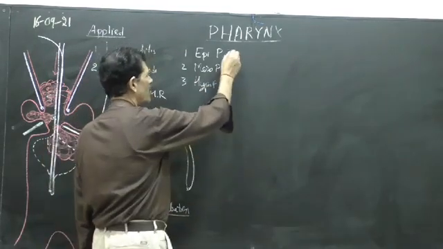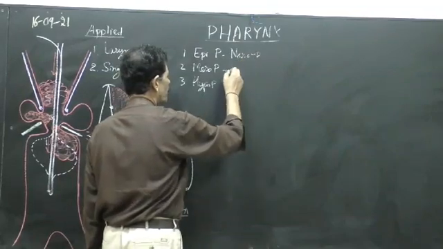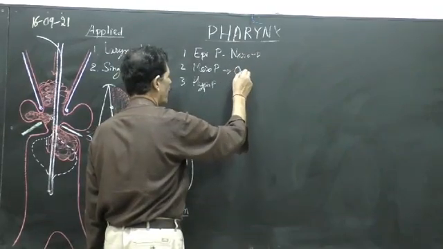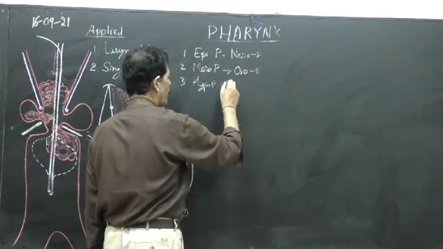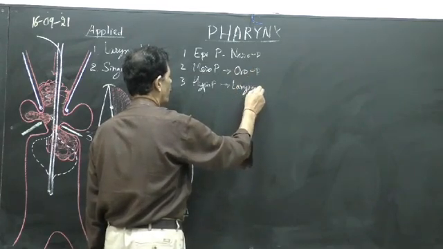Epipharynx is also called nasopharynx. Mesopharynx is also called oropharynx. Hypopharynx is called laryngopharynx.